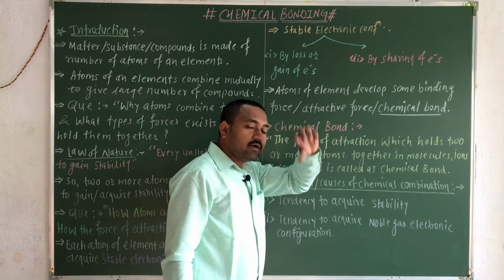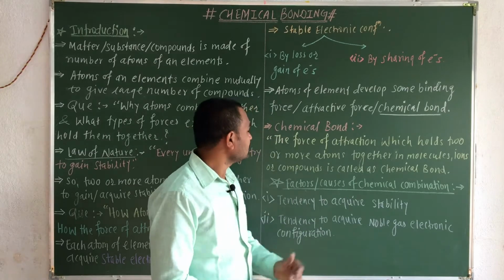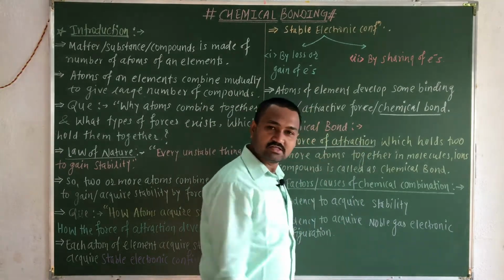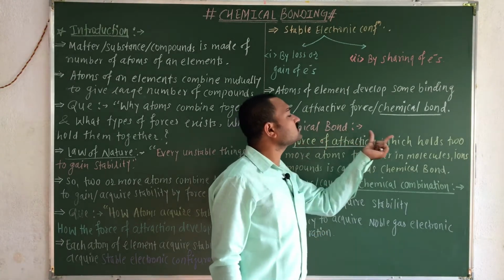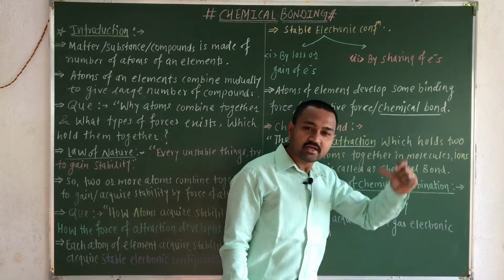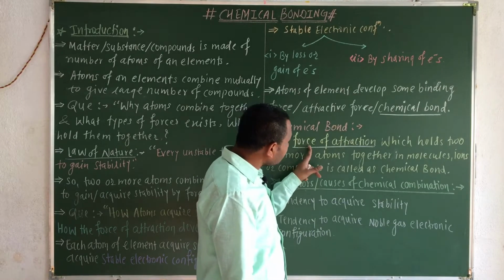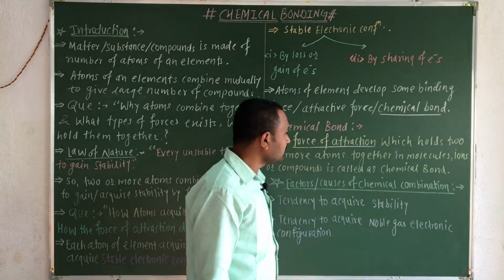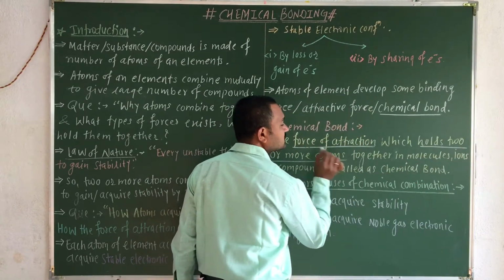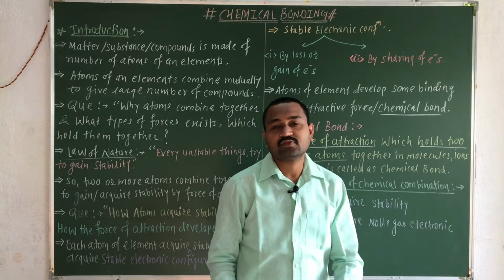Now if we have to define the chemical bond in words, we will define the chemical bond as the force of attraction. Remember, the important word is force of attraction. The force of attraction which holds two or more atoms together in a molecule, ion or compound is called a chemical bond.